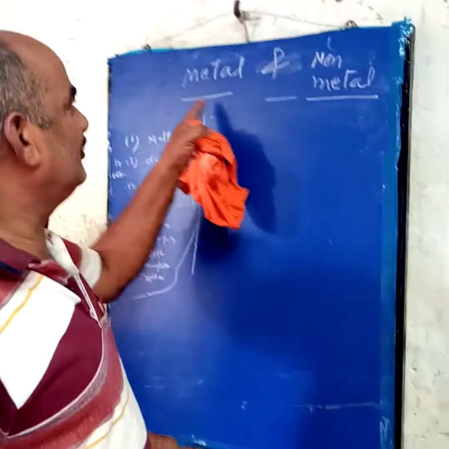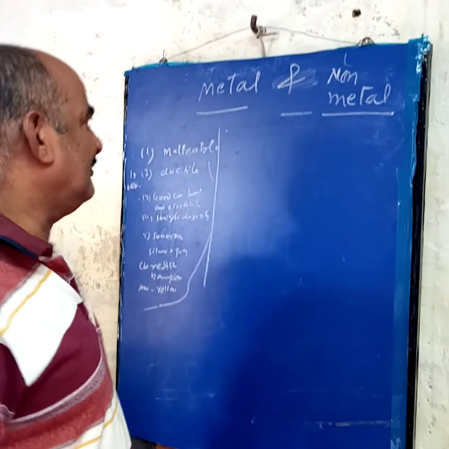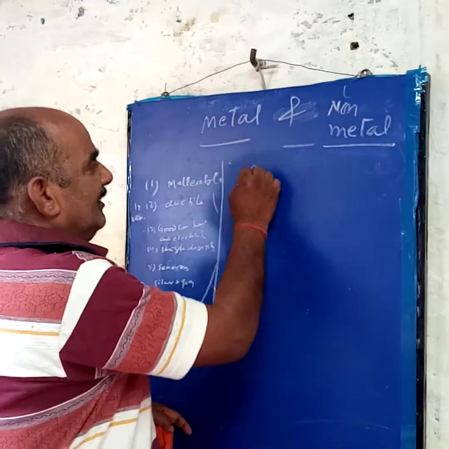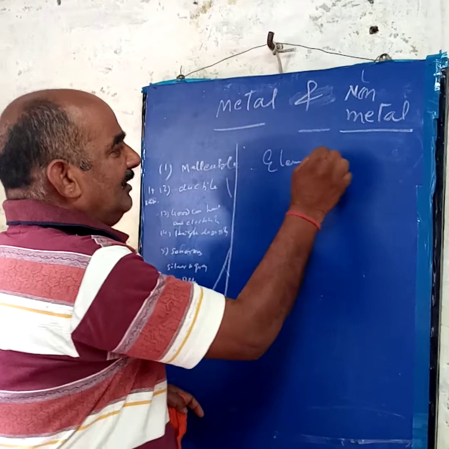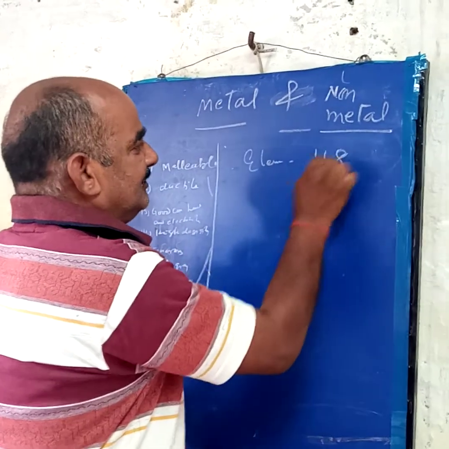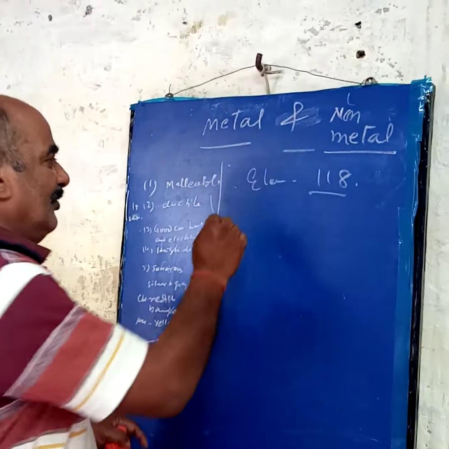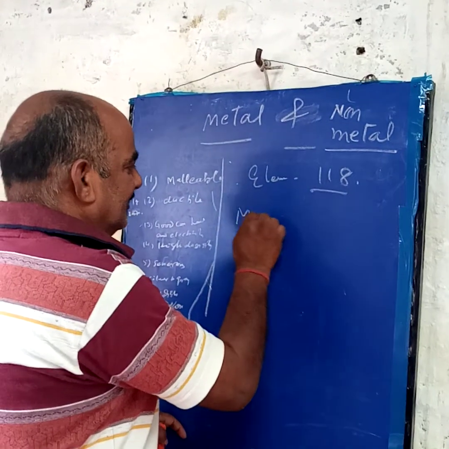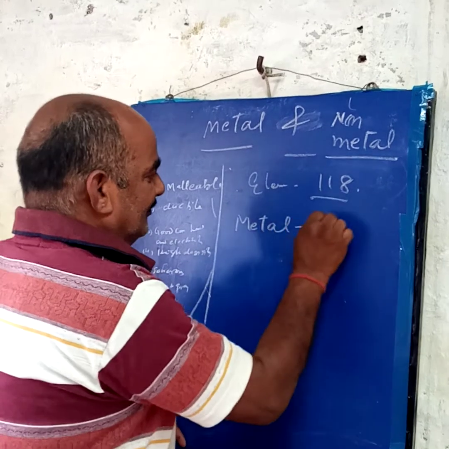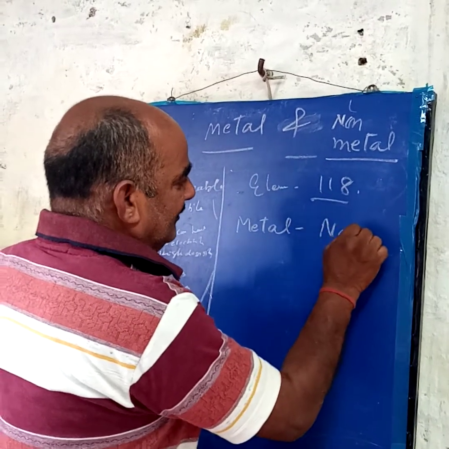Today I am going to teach you metal and non-metal. First, you know there are elements. Now how many elements are found there? 118 elements are found. All these elements are classified into two parts: one is the metal and the other is the non-metal.